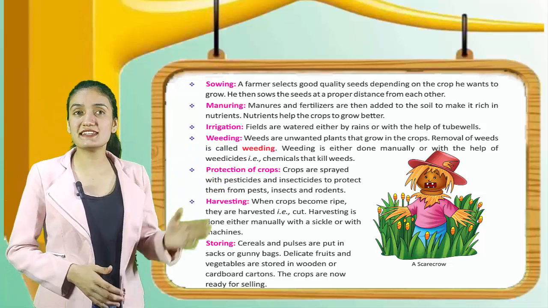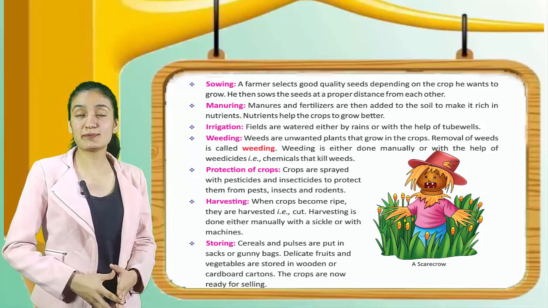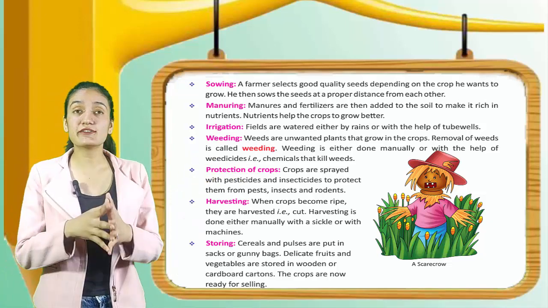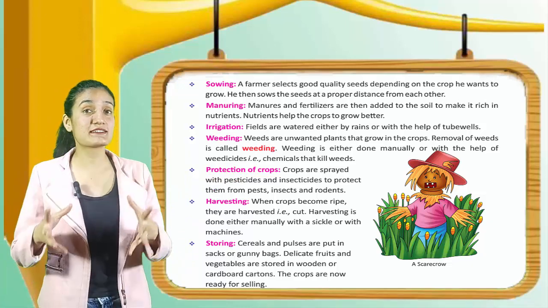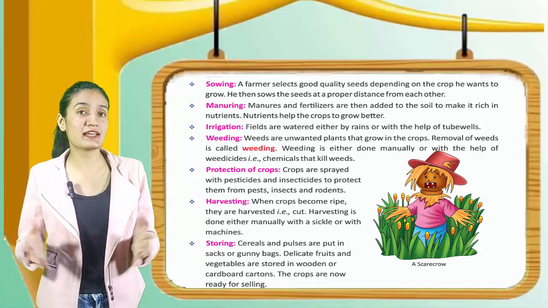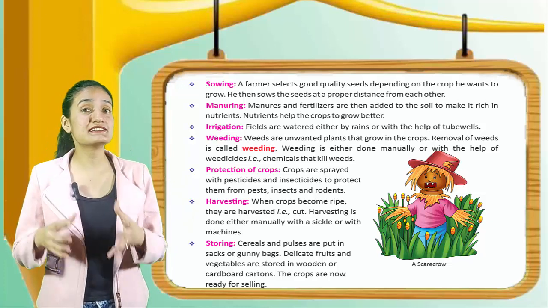Next step is irrigation. Fields are watered either by rains or with the help of tube wells. Next is weeding. Weeds are unwanted plants that grow in the crops. Removal of weeds is called weeding. Weeding is done either manually or with the help of weedicides, that is, chemicals that kill weeds.